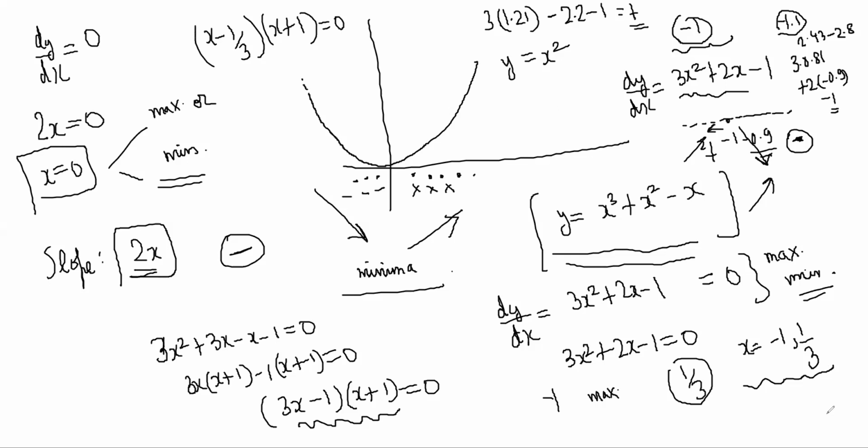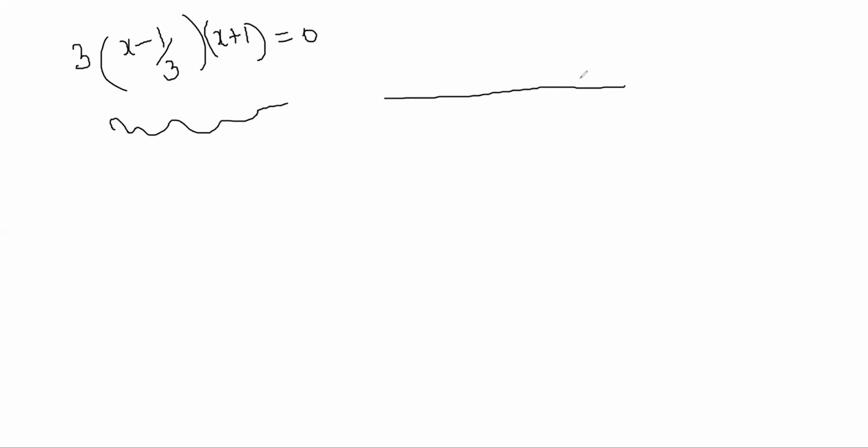So let's see. 3 into x minus 1 by 3, x plus 1, is equal to 0. This is the derivative, right? So the wavy curve would have given us minus 1 and 1 by 3. Ahead of this, both are positive, so the whole thing is positive. In between, minus 1 to 1 by 3, this one will become negative and this one will remain positive. So it becomes negative. And on this side, it is positive. So this is much easier, right?